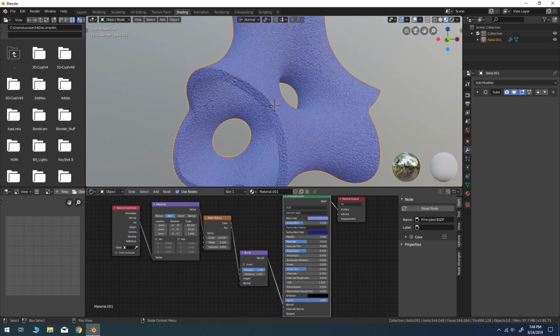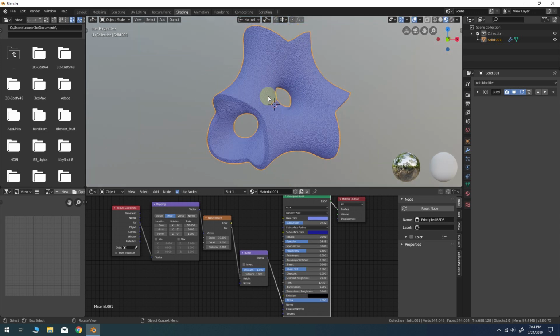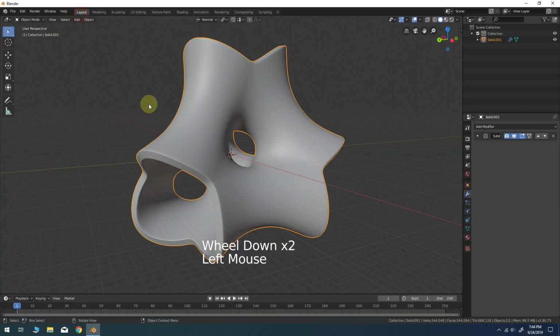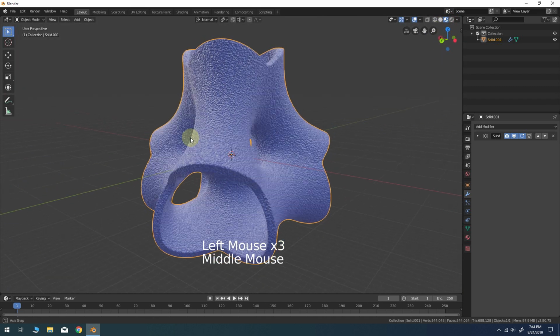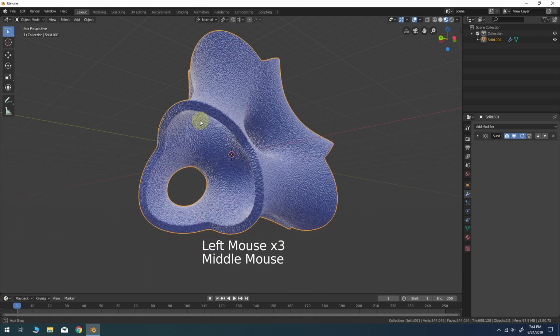And if you're happy with how that looks, then you can go ahead and set up a scene to render it. And this is the final result here.